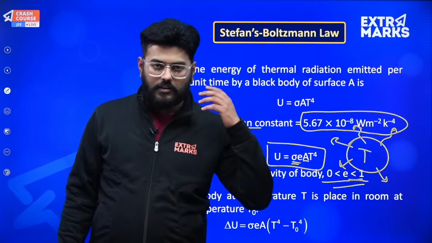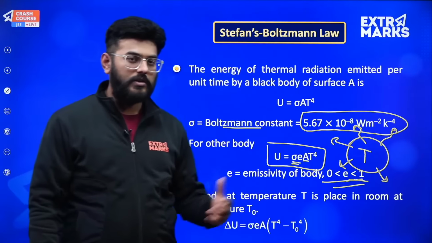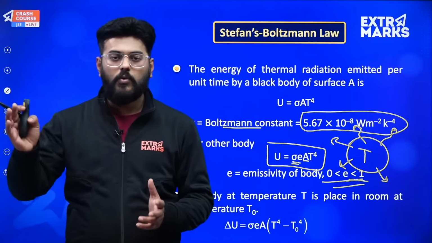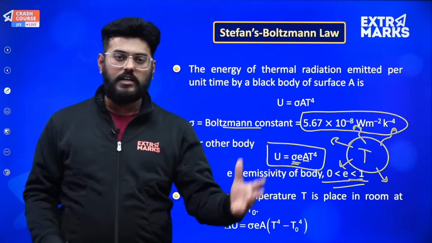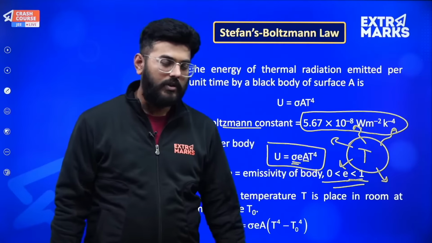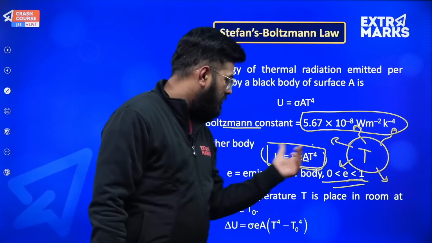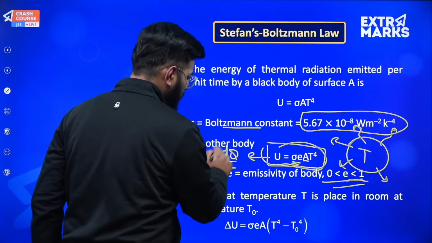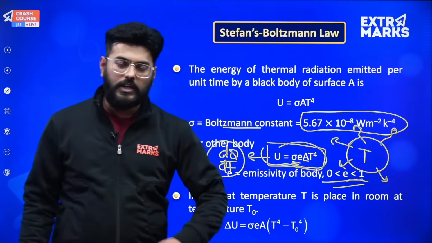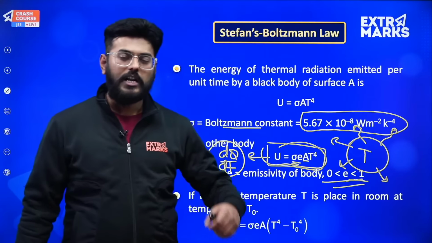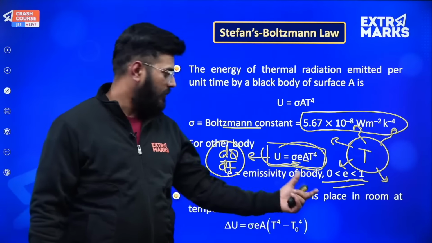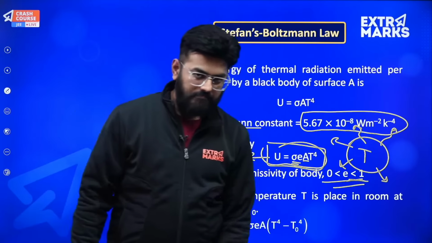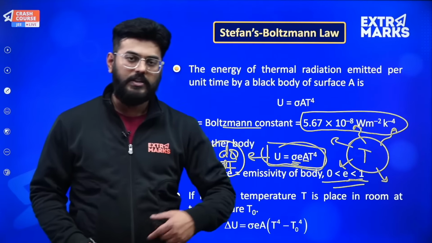Temperature is the most relevant thing here. The more the temperature, the more the amount of radiation, and the more the surface area, the more ends there will be from which radiations can escape. So it also depends directly on area. I want you all to remember this expression: dQ by dt, the rate of energy transfer, is equal to sigma E A T to the power 4, or T_B to the power 4, where T_B is the temperature of the body. Now, if I talk about the radiation from a body, this will be the emission.